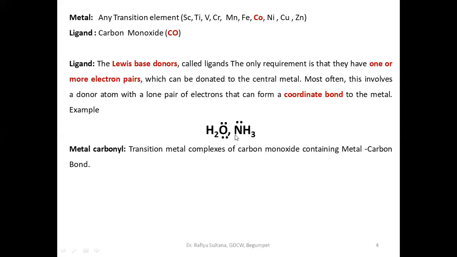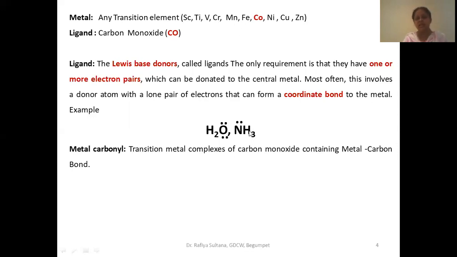A few examples of ligands I have written here: water and ammonia. If you take a water molecule, how many lone pairs of electrons does it have? Two lone pairs. We all know that. And how many lone pairs does ammonia have? One. Ammonia has one lone pair. Since they have lone pairs of electrons, they act as ligands. They can donate these lone pairs of electrons to the transition metals.